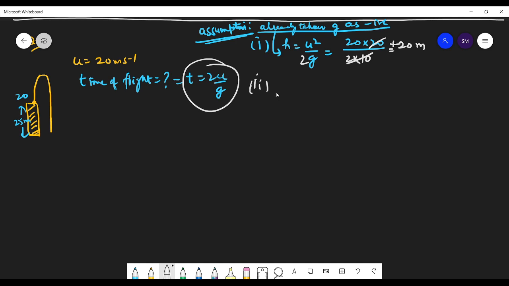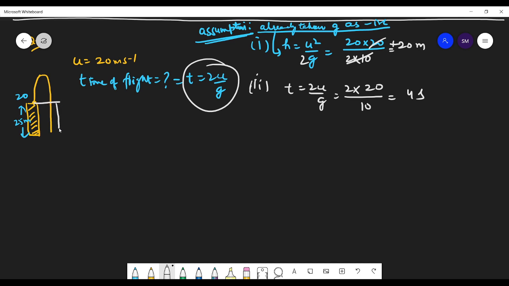Yes. Good. So time of the flight is 2u by g. That is 2 into 20 into g is again 10. So that comes out to be 4 seconds. So that was this case, right?